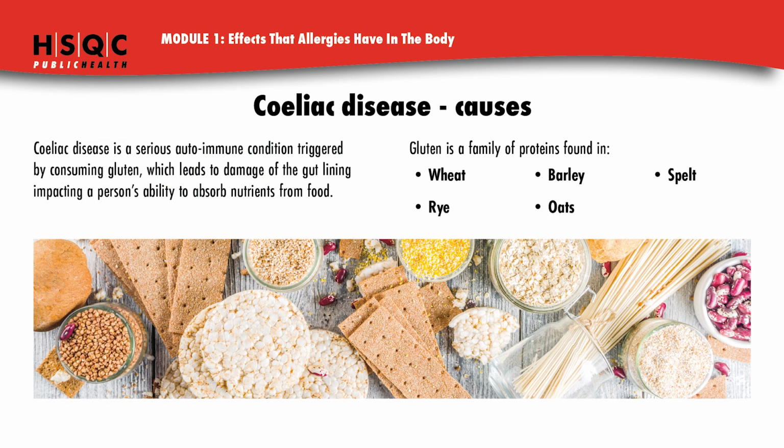Celiac disease causes. Celiac disease is a serious autoimmune condition triggered by consuming gluten, which leads to damage of the gut lining, impacting a person's ability to absorb nutrients from food. Gluten is a family of proteins found in wheat, rye, barley, oats, spelt.